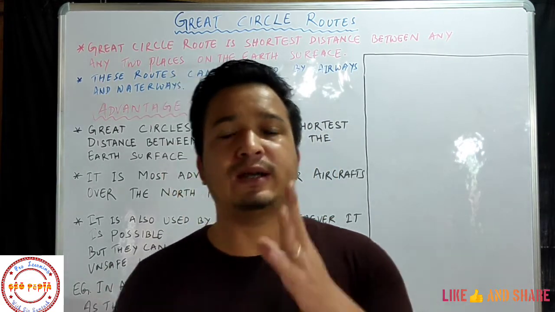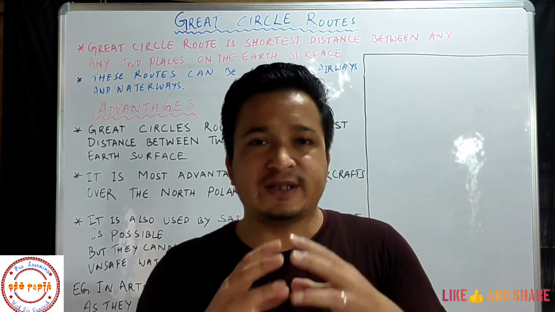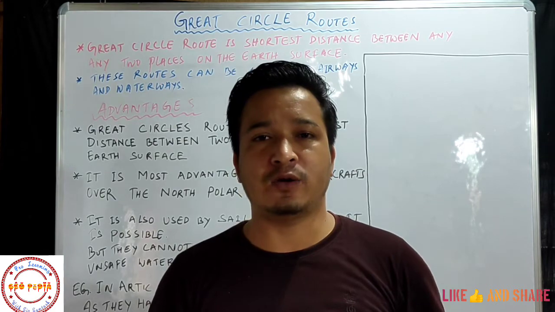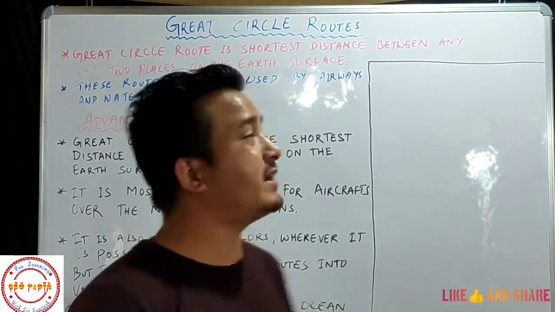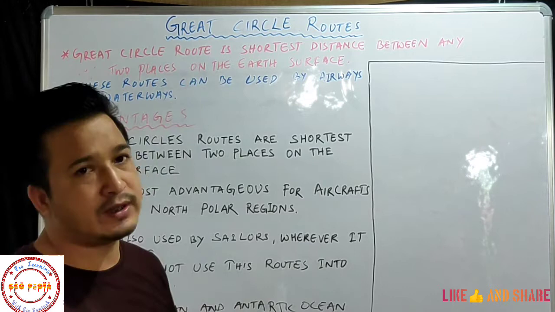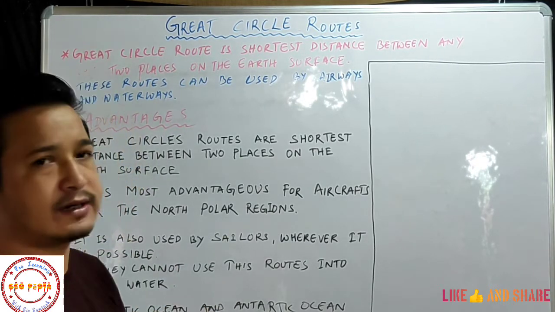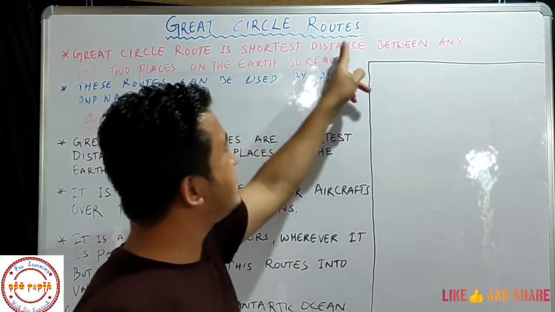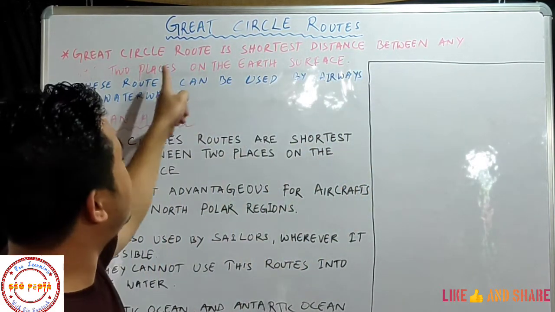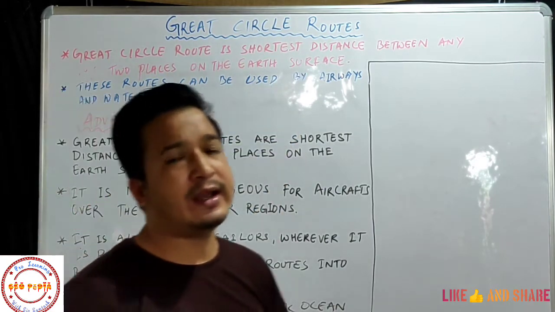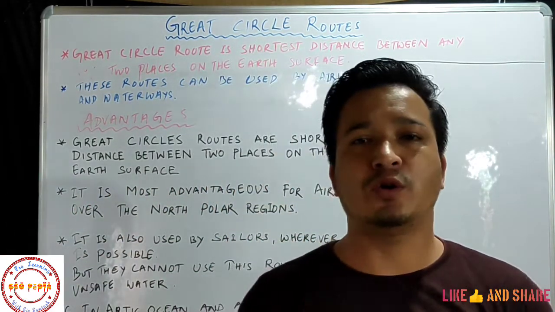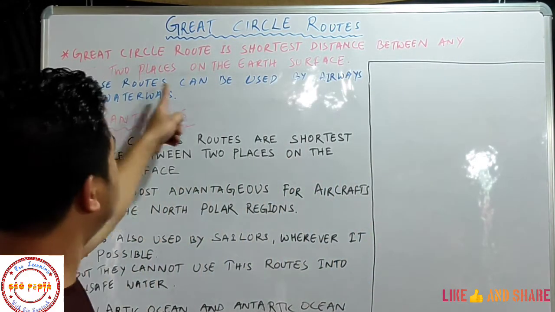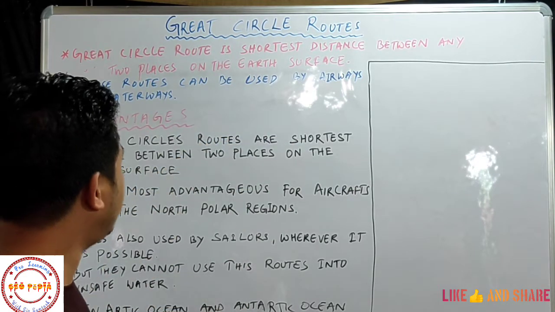Now as I told you, all the circles which divide our earth into two equal halves are known as great circles. So students, here you can see we have great circle routes. Now what are great circle routes? A great circle route is the shortest distance between any two places on the earth's surface, and it is mostly shown with the help of a curved line. These routes can be used by airways and waterways.